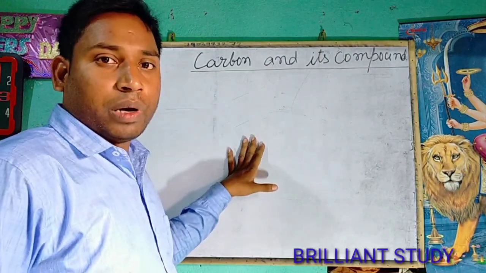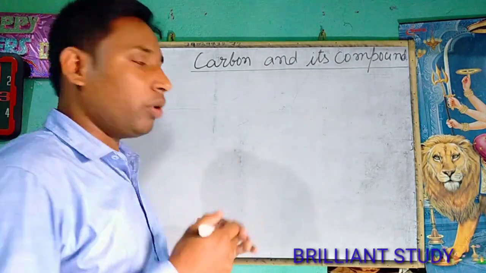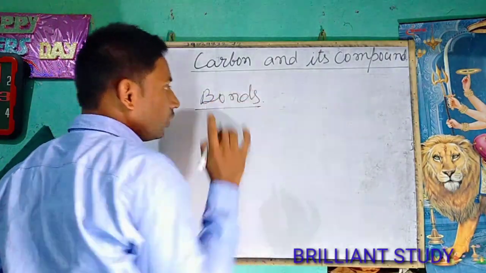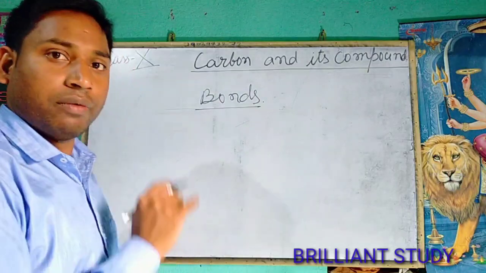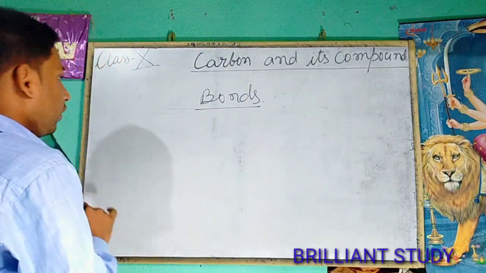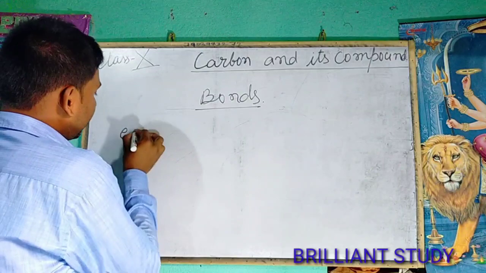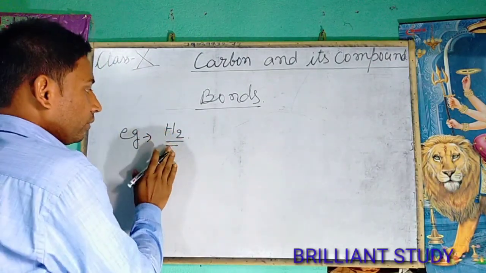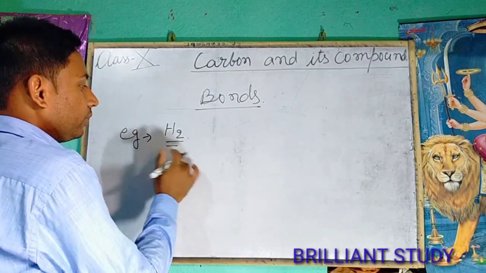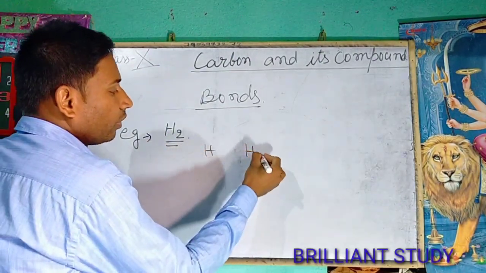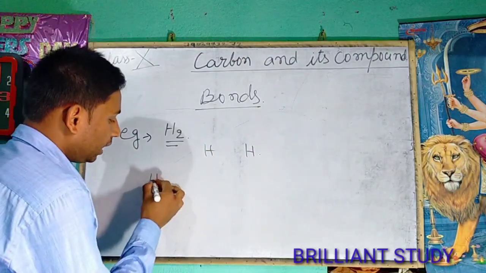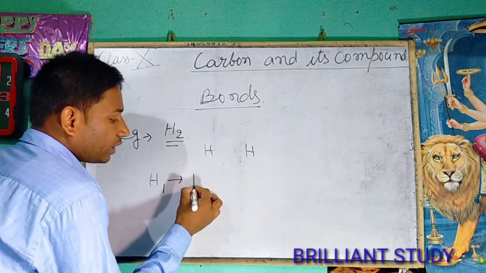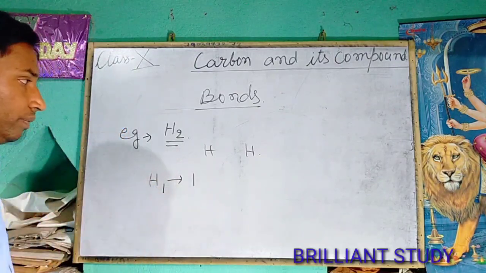To know about organic compounds, it is very necessary to know about bonds or chemical bonds. So first of all, we will study about bonds. What is a bond? For example, take the hydrogen molecule. In this hydrogen molecule, there are two atoms of hydrogen, and we all know that each has one electron, so its electronic configuration will be 1.